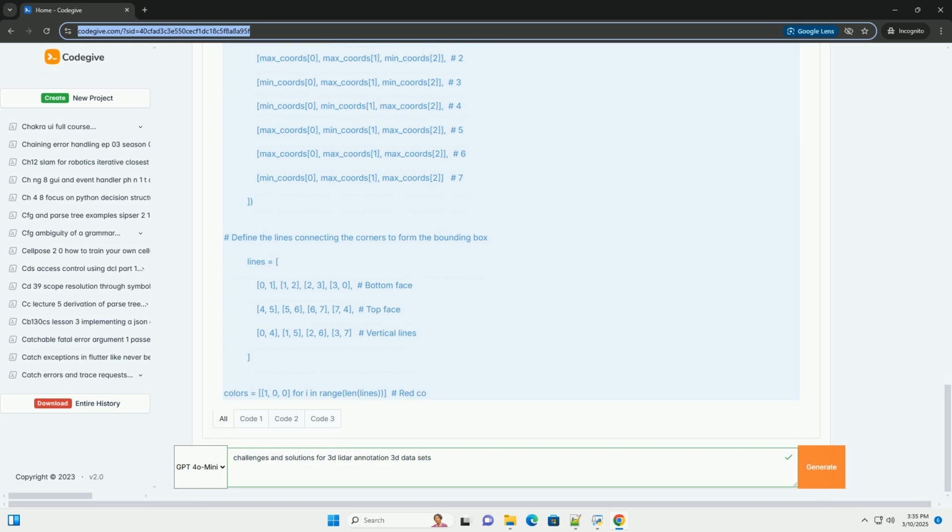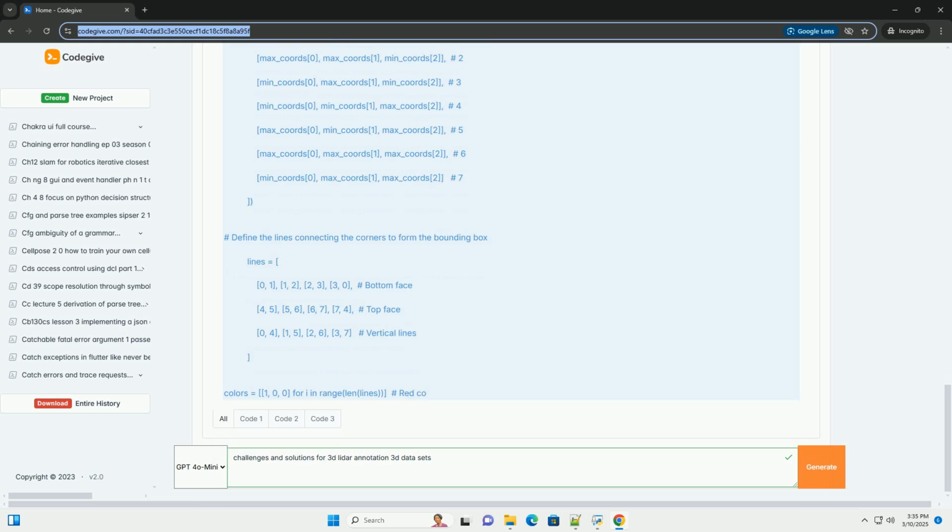Point cloud completion: use techniques like interpolation, surface reconstruction, or deep learning based methods to fill in missing points and create a more complete representation. However, be cautious about introducing biases with synthetic data. Sensor fusion: integrate data from multiple sensors, for example lidar and camera, to complement each other.